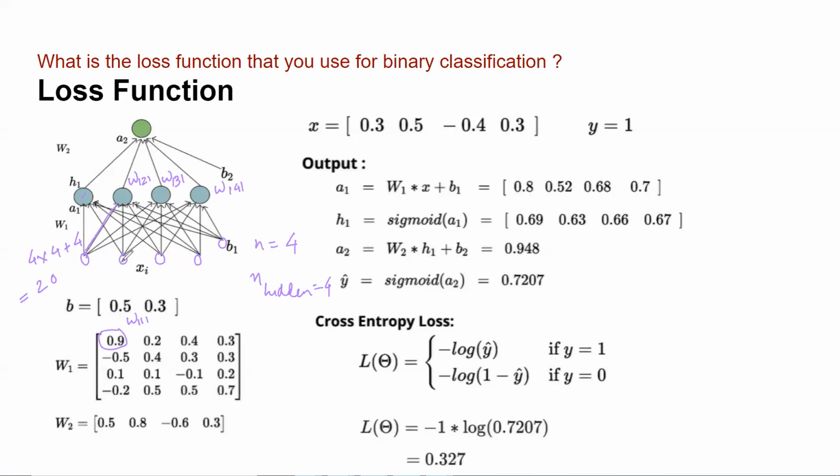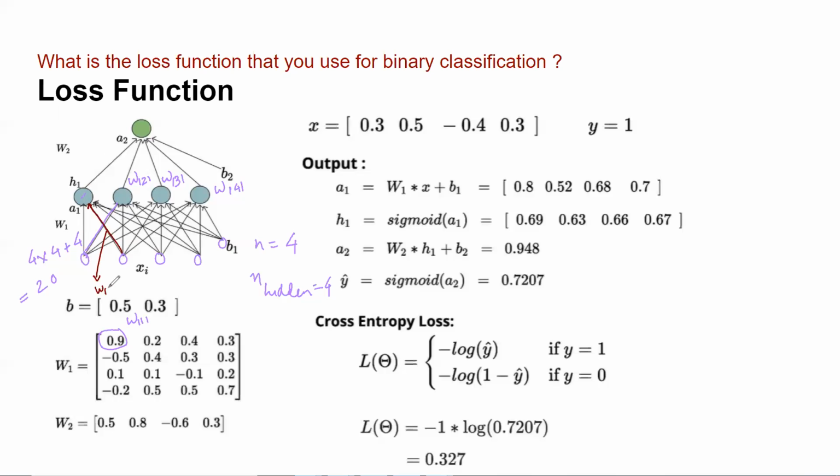Can you tell me this one? Let me change the color. This is the first neuron of my first layer, right?